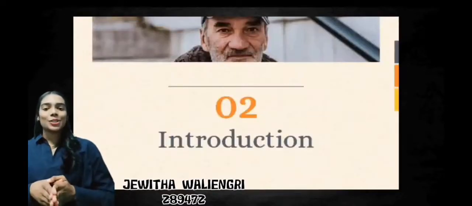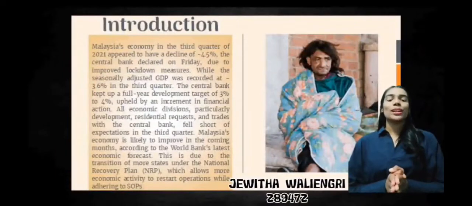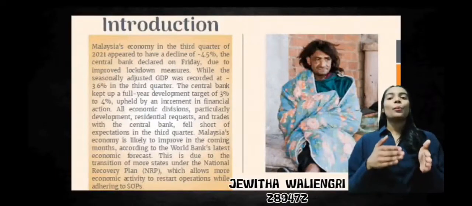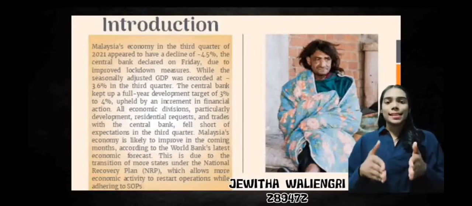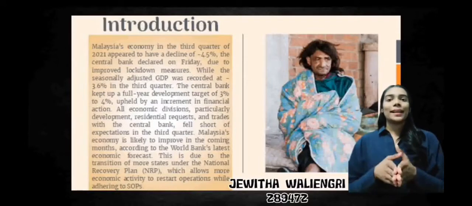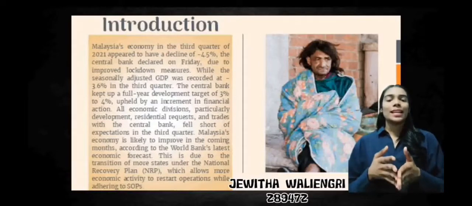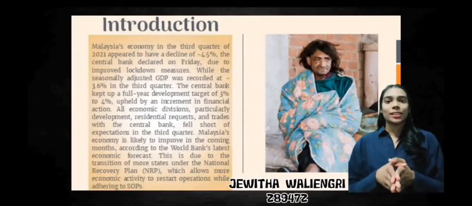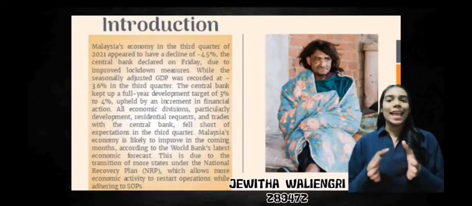Now, turning our attention to the Malaysia performance in 2021. Malaysia's economy in the third quarter of 2021 appeared to have a decline of negative 4.5%, the central bank declared on Friday, due to improved lockdown measures, while the seasonally adjusted GDP was recorded at negative 3.6% in the third quarter. The central bank kept a full-year development target of 3 to 4%, upheld by an incremental in financial action. All economic divisions, particularly development, residential requests, and trades with the central bank, fell short of expectations in the third quarter. Malaysia's economy is likely to improve in the coming months, according to World Bank's latest economic forecast.